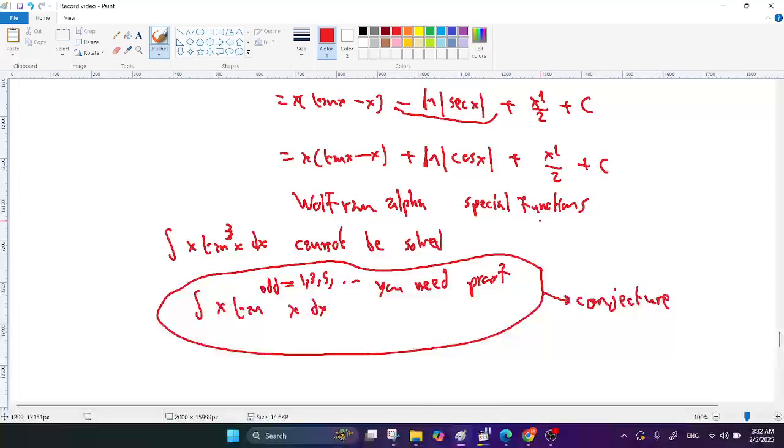Okay, but this is not the way to prove a function is not elementary. But Wolfram Alpha is made by mathematicians. So if it solves them using special functions, then they are not elementary.